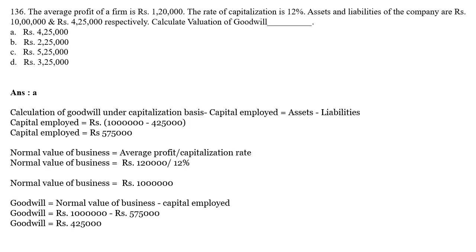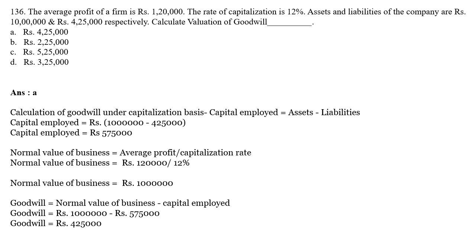Next, the average profit of the firm is rupees 1,20,000. The rate of capitalization is 12%. Assets and liabilities of the company are rupees 10 lakh and rupees 4,25,000 respectively. Calculate valuation of goodwill. So how you are going to calculate? First, you will find the calculation of goodwill under capitalization basis.